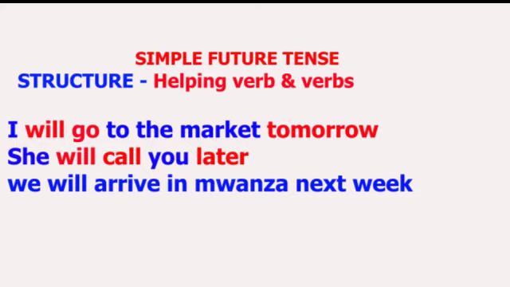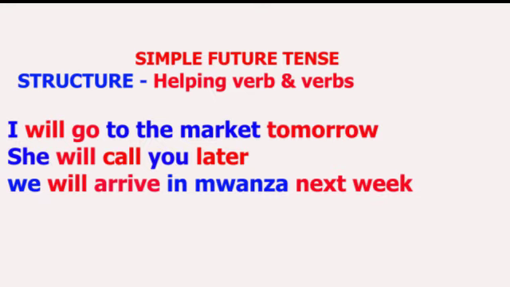We will arrive in Mwanza next week. Our helping verb there is will, our basic verb is arrive, and the indicator is next. But here we have next week. So we are saying we will arrive in Mwanza next week. So that is how you can express future events by using positive sentences.